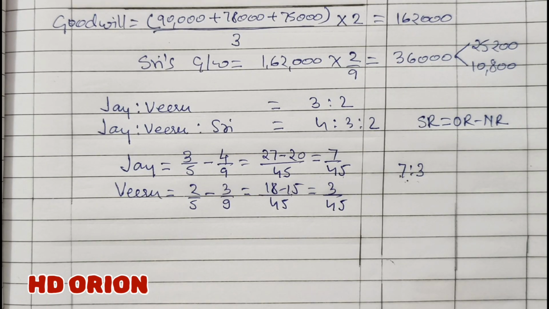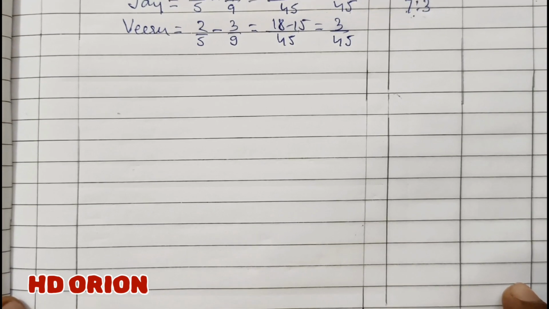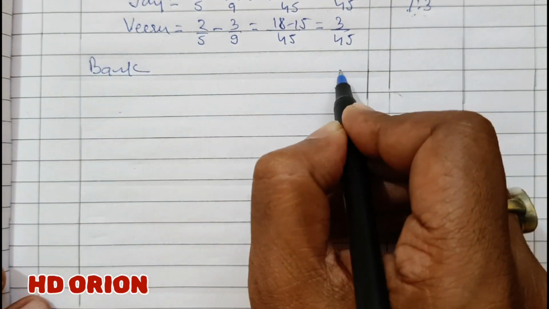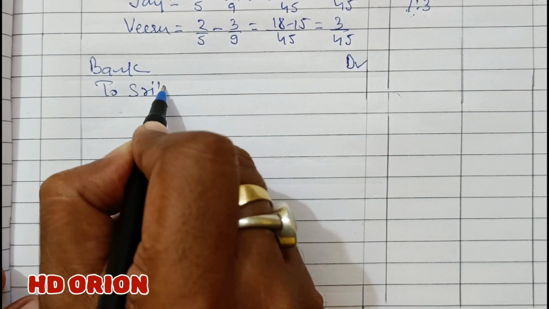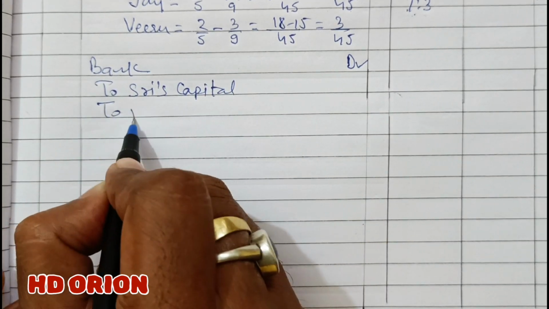So now let us pass the journal entry for admission of new partner Sri. For that, bank account will be debited. Bank account debited to Sri's capital account and to premium for goodwill.